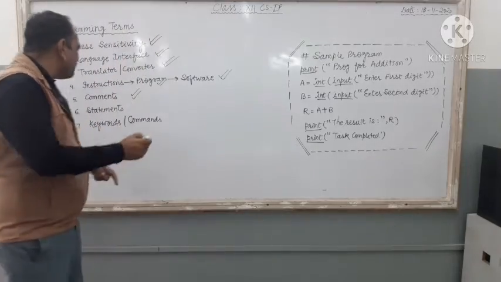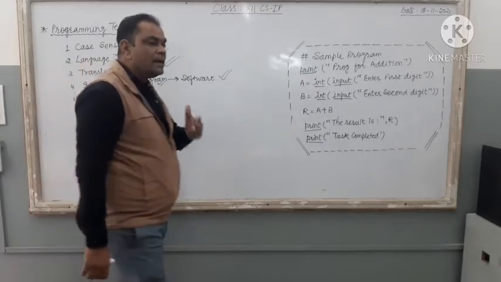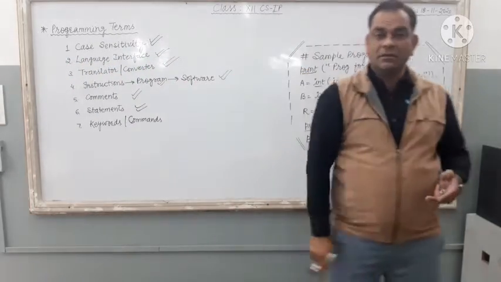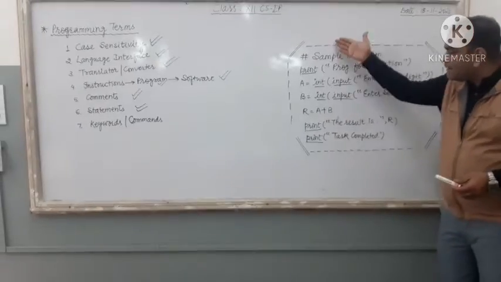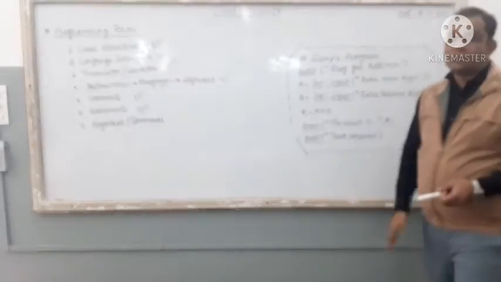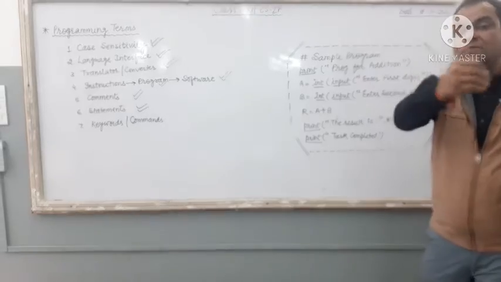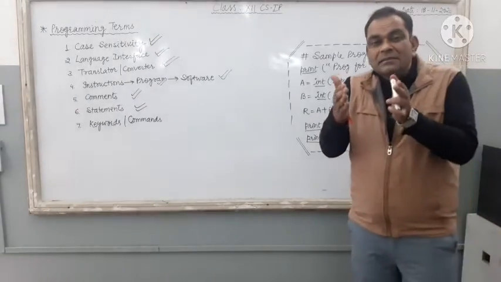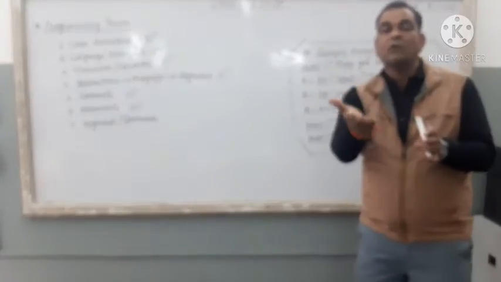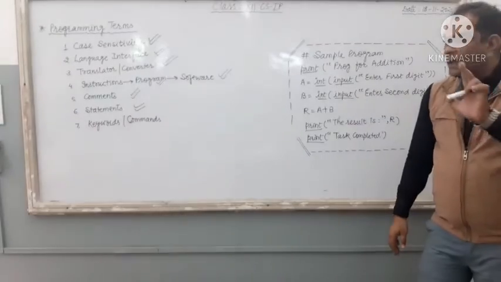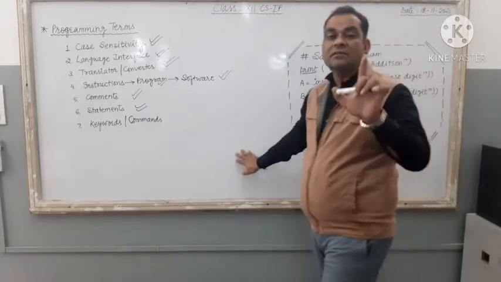Right? Two different things are there: comment and statement. These 2 important terms are related with instruction. Now here, 7 different lines, different instructions are there in this program. Out of these 7 instructions, some instructions are known as statements, some instructions or lines are known as comments, right? Comments and statements both are examples of instruction only.